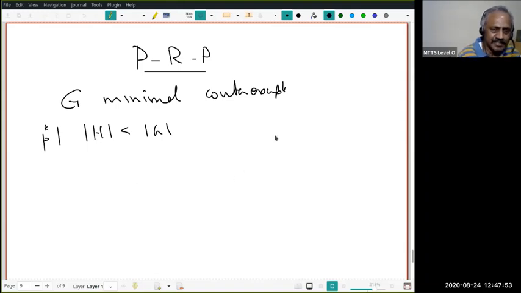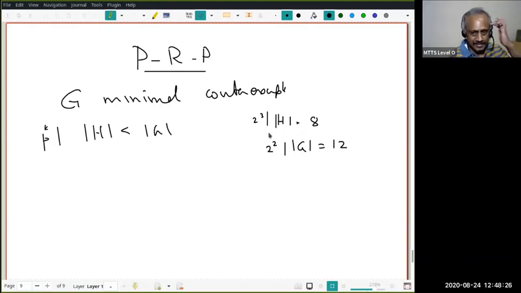Just to make you understand, suppose the order of H is, let's say, 8, and the order of G may be 12. Then the highest power of 2 dividing 12 is 2 square, and here 2 cube divides 8. So what I am claiming is, if G is a minimal counterexample and H is a subgroup whose order is 8, then there exists a subgroup of order this.